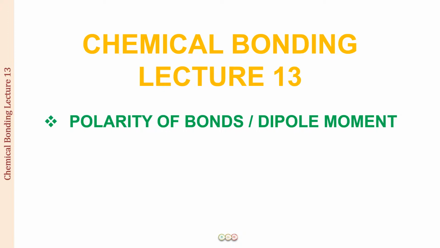Now coming up to the covalent compounds. So the covalent bonds, they are also not going to be totally covalent. There will be always some partial ionic character attached to that covalent bond also. That is less or more, that is going to depend upon certain things, but definitely all covalent bonds, they are going to have some partial ionic character, and that is what is going to lead to the polarity of bonds that we are going to study in this lecture. So are you ready to study this very interesting topic?